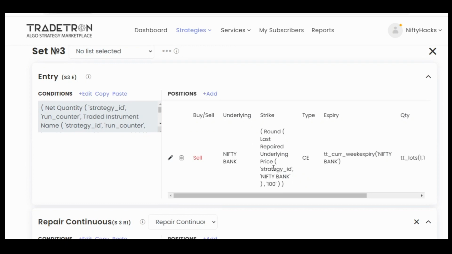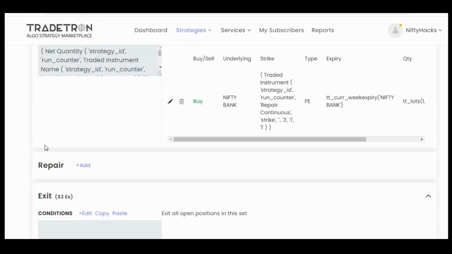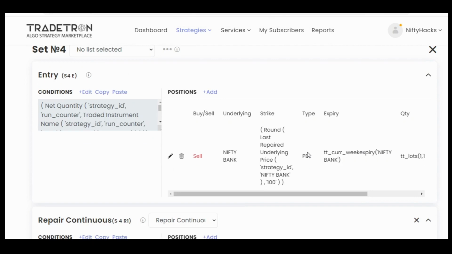So set 3 is also the same as set 2, as I told you. Just change the leg parameters from set 211 to 311. Set 4 I have used for put side. So why have I used it like this? You have to understand that for this strategy, I had to think about a lot of things before I came to the conclusion that this should work. At that time I didn't know that I would have to make many sets and all that. So at that time I just made set 1, set 2, set 3, set 4, set 5,